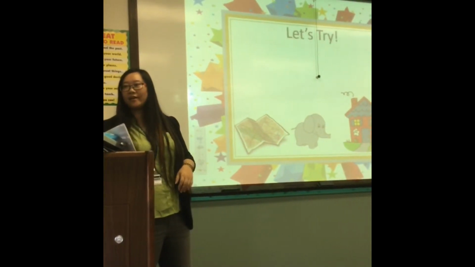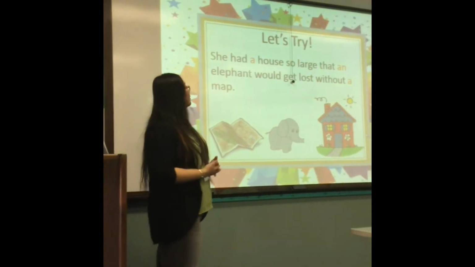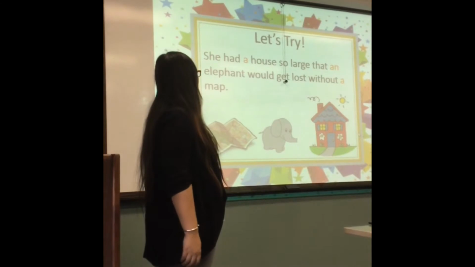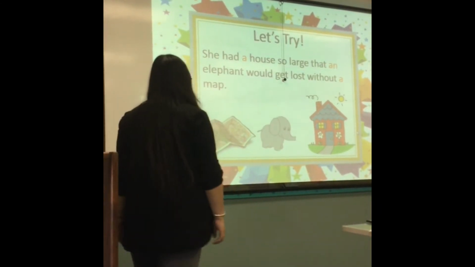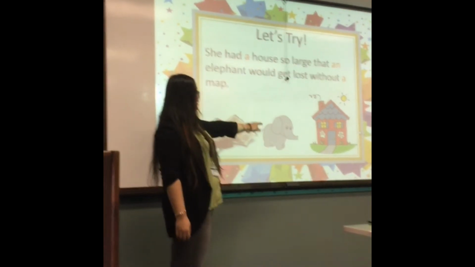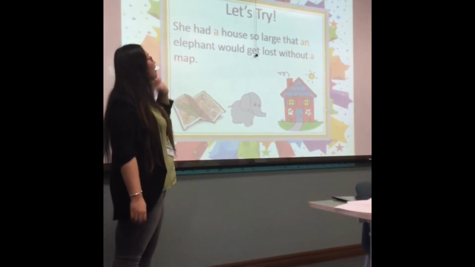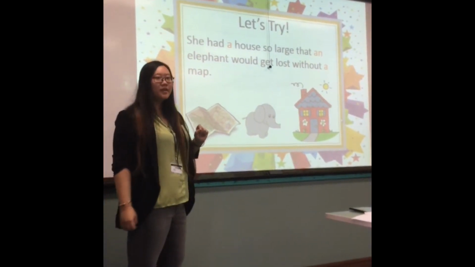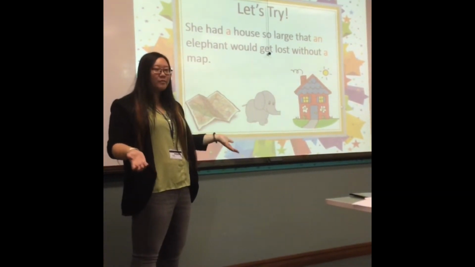And let's try a sentence here. She had a house so large that an elephant would get lost without a map. Okay, so the map, the elephant, and also the house. She has a house, right? There is a house, but we don't know, maybe she has many houses.